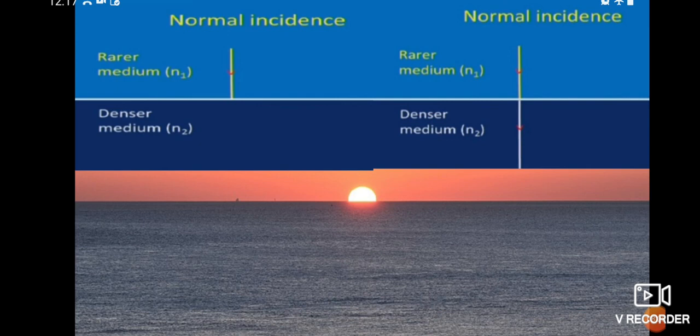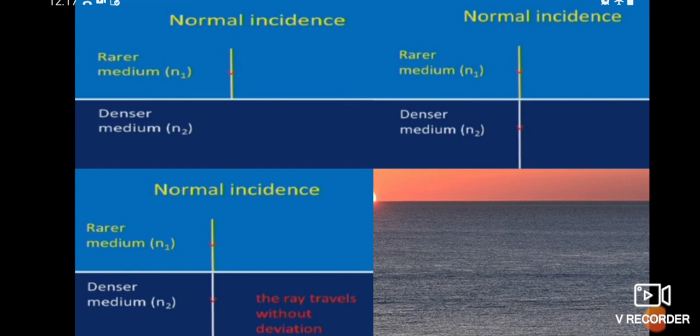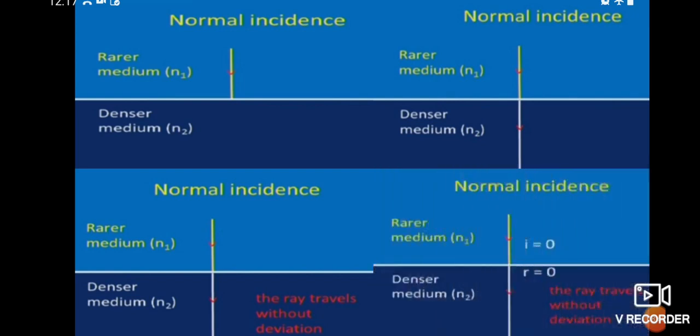Okay students, so it is not going to deviate, means it is not going to bend. So here the refracted ray travels without any deviation because it is traveling in a straight way. Here the angle of incidence I is equal to 0, as well as R, the angle of refraction, is also 0. Angle of incidence I equal to 0, angle of refraction is equal to 0. This is the first case.